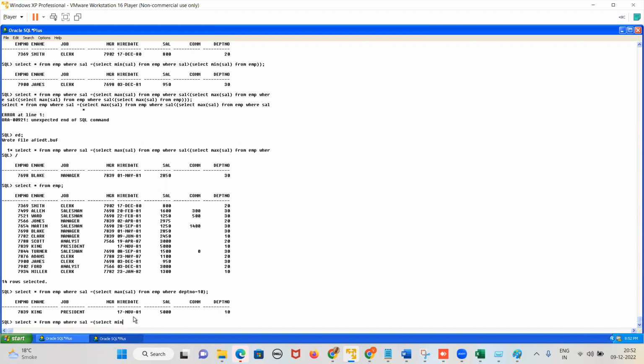What will I write? Select min of salary from EMP where department number equals 20.